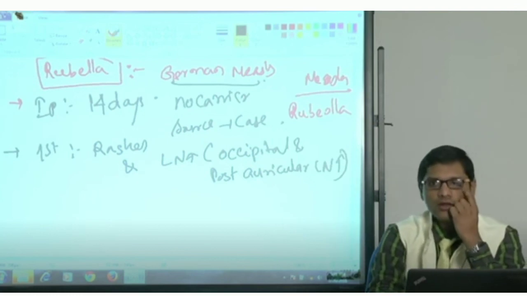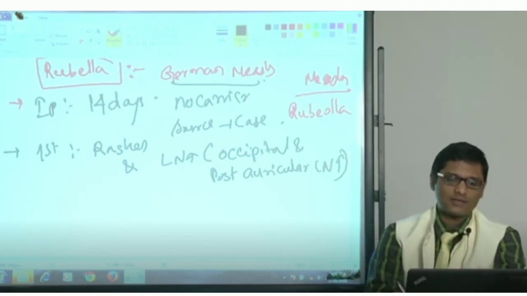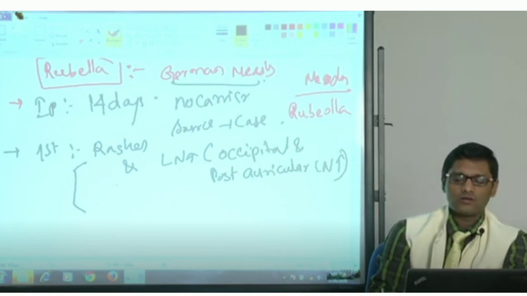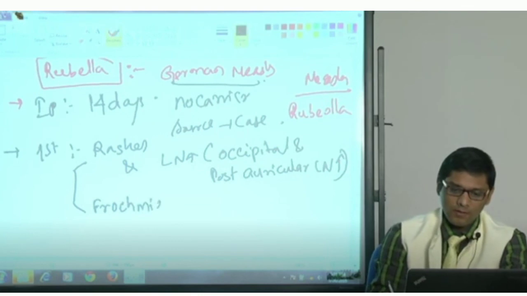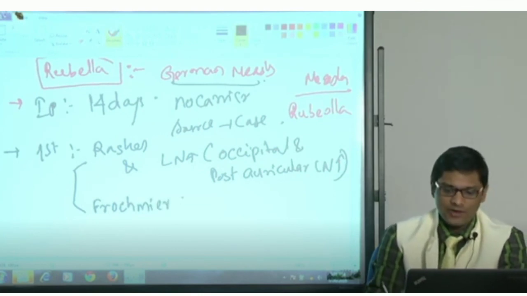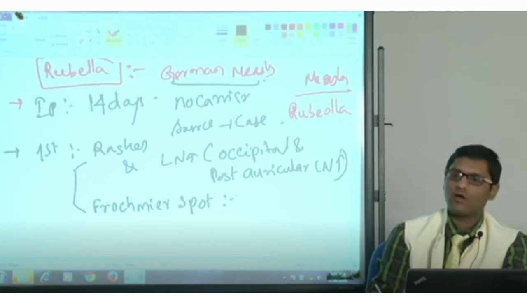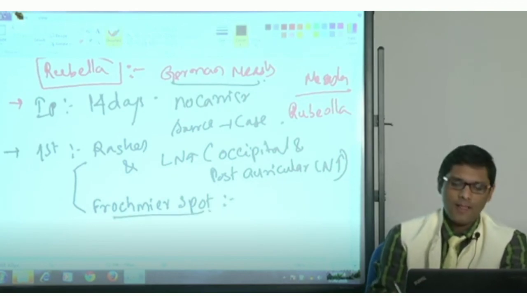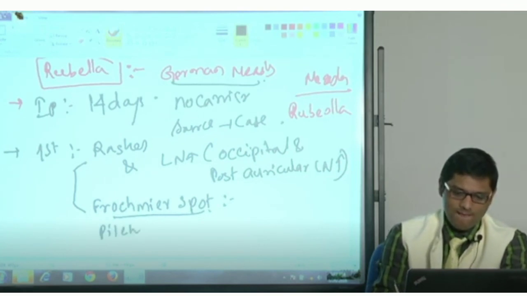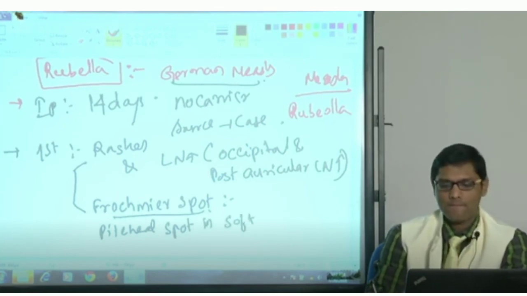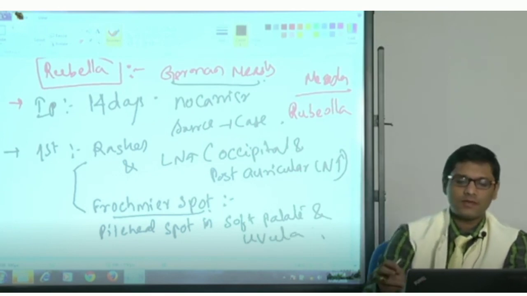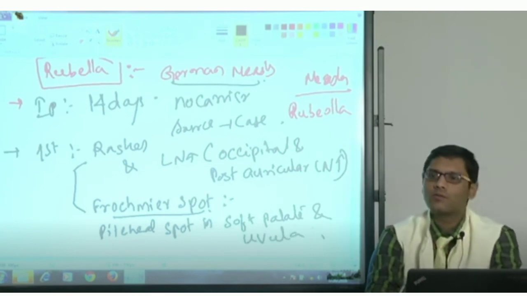And there is a characteristic spot seen in rubella called Forchheimer spot. Koplik spots are seen in measles, whereas Forchheimer spots are seen in rubella. The Forchheimer spots are petechial spots on the soft palate and uvula.